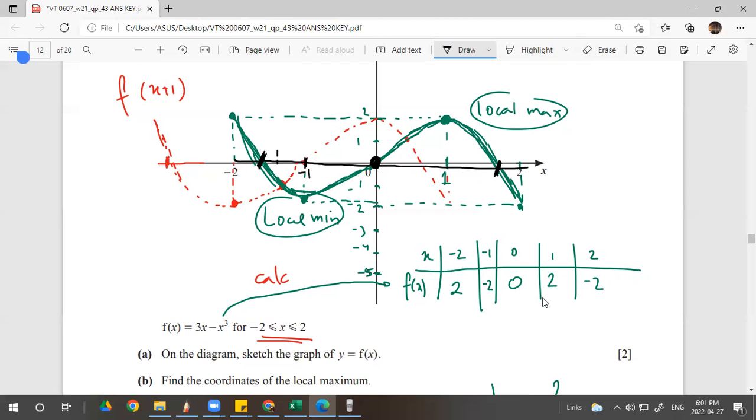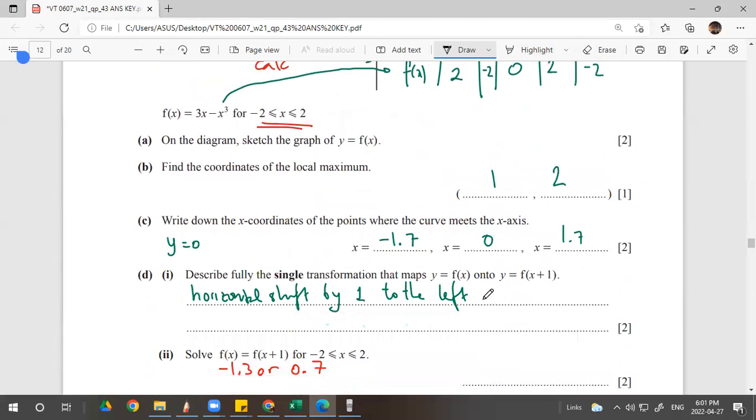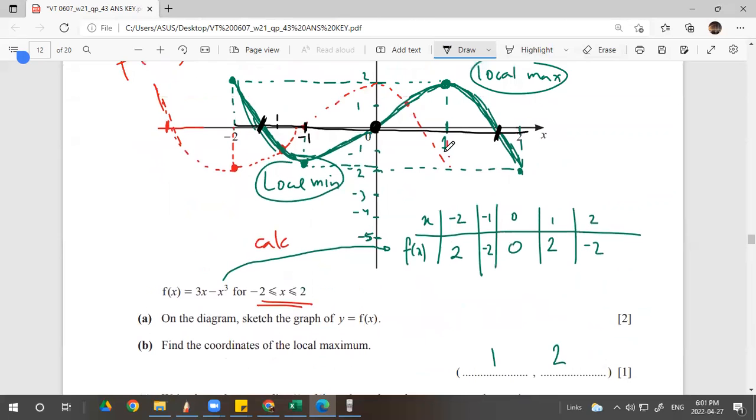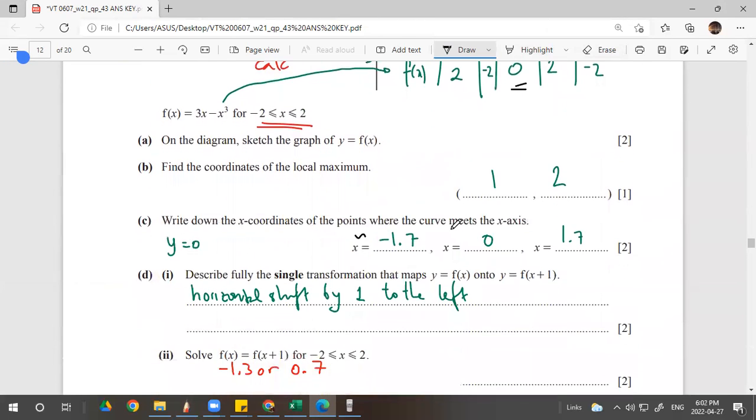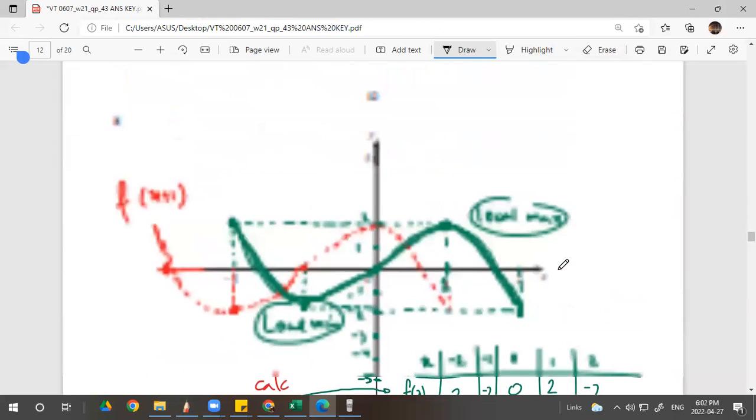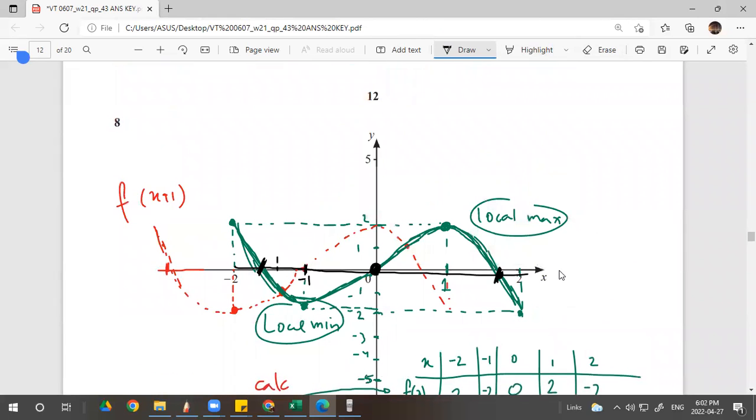And 0, 0 is given. And then 1.7 or 1.8, depending on your drawing. My drawing is very not accurate.